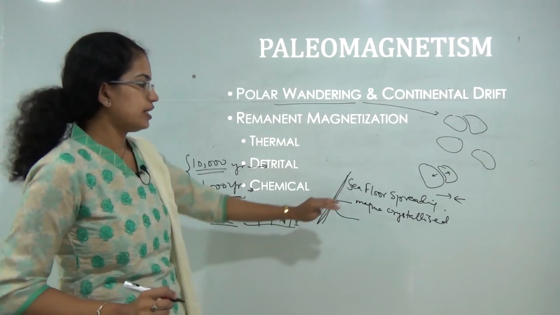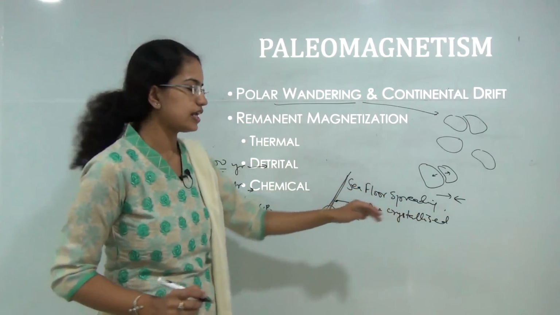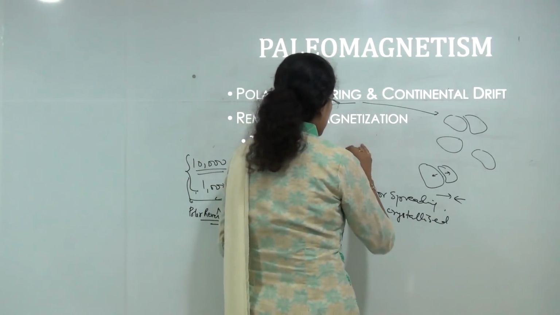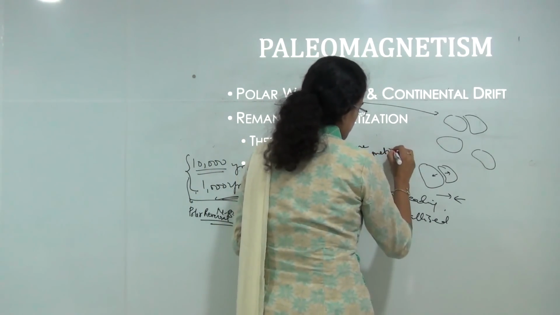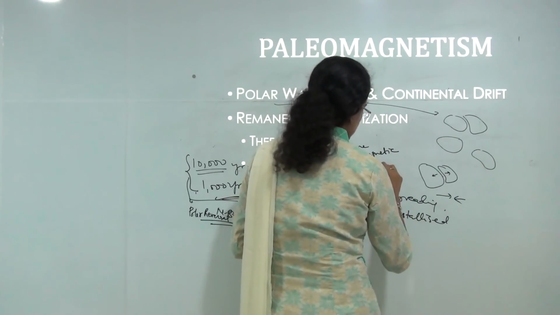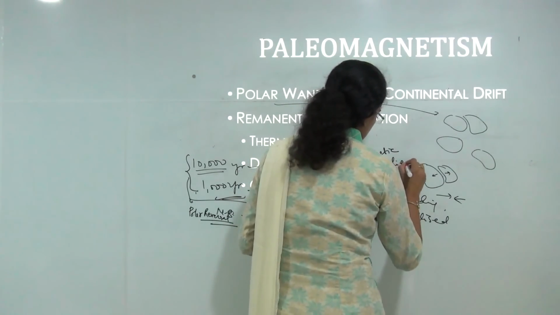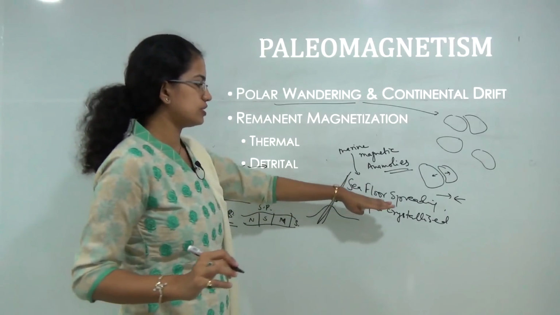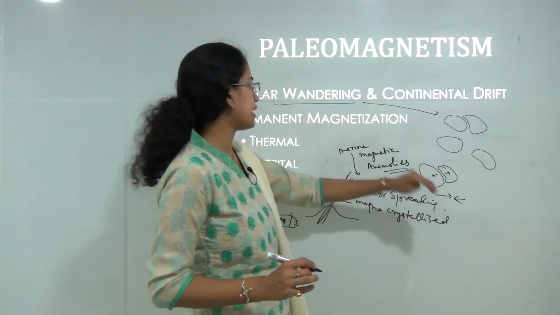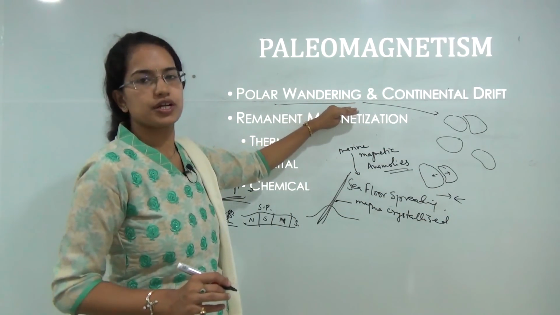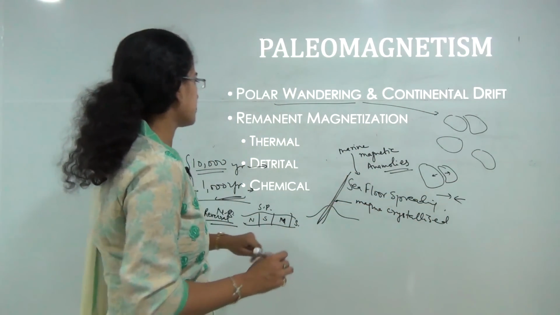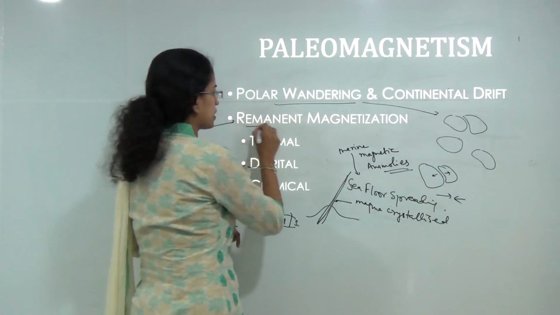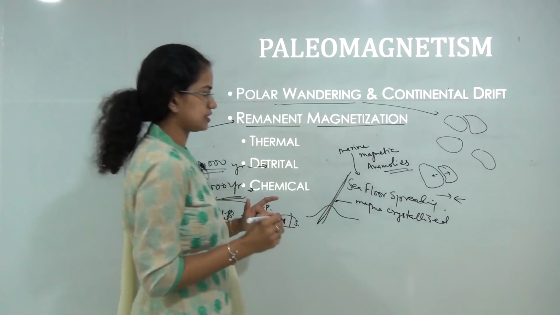So this is where the sea floor spreading explains the marine magnetic anomalies. So to understand the marine magnetic anomalies, we need to understand the concept of sea floor spreading, but the concept of polar wandering can be well explained by continental drift or plate tectonics. The next concept that we would be talking about is remnant magnetization.